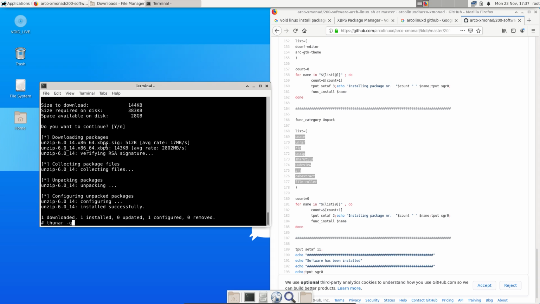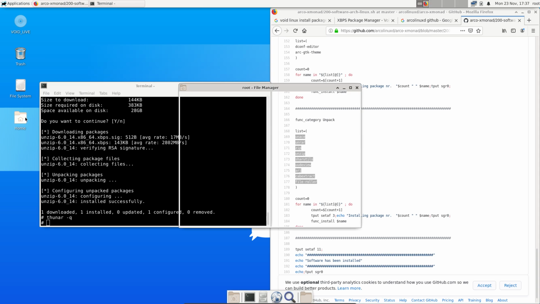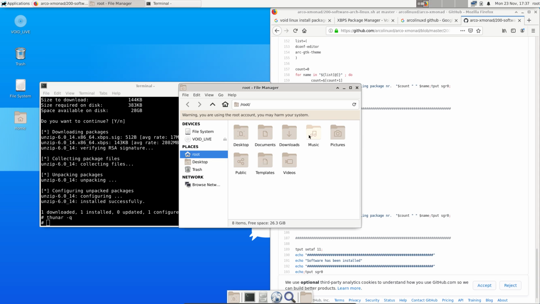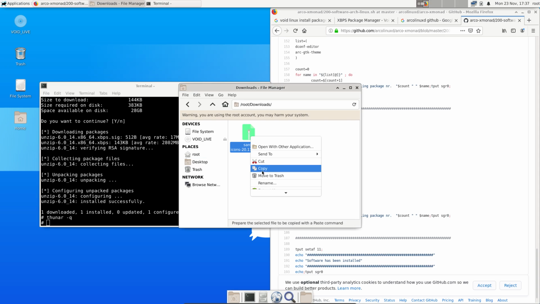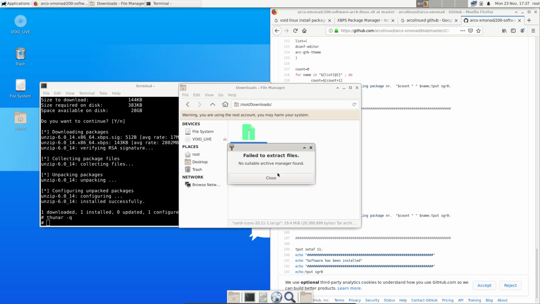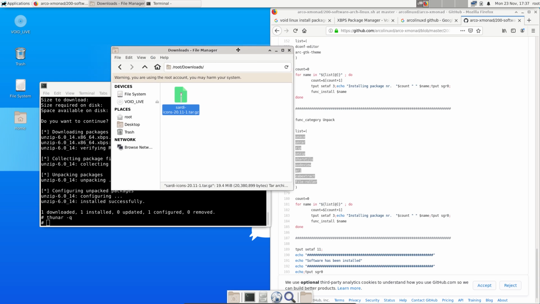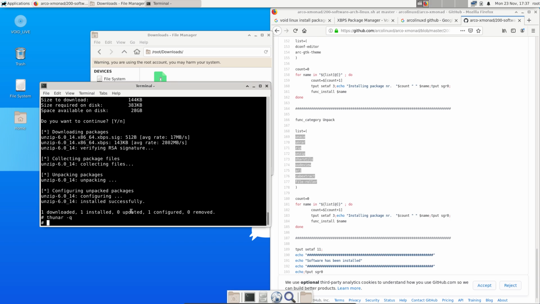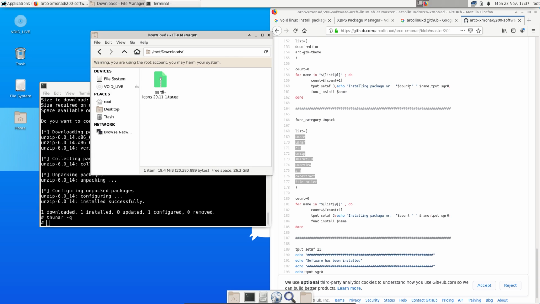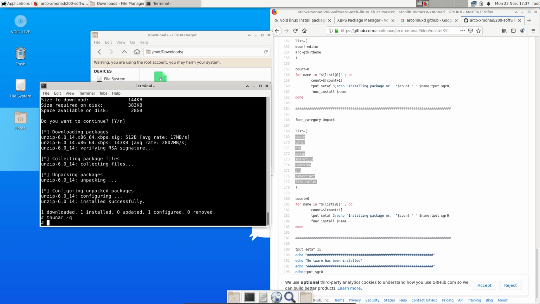Thunar -q. Then open Thunar again. Download, right mouse click, extract. No suitable archive manager found. Still a problem. Shall we do it with extracting? So that I can go over all these things and we'll maybe cap extract, I don't know. But there is also another solution. The knowledge is on Linux.